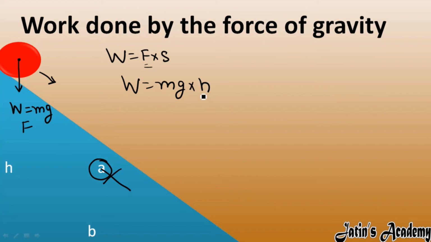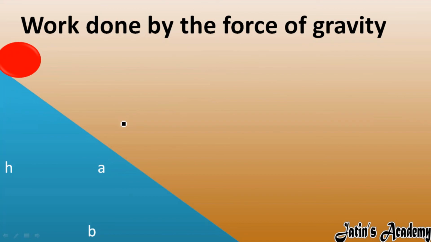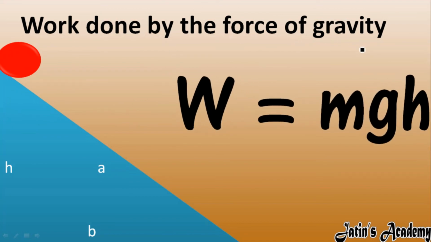So work done due to gravity on a body is mgh. This formula you have seen as the potential energy formula, which is derived from the same relation: gravity force is acting on a body, and the body moves a certain distance, and that distance we are taking as a vertical height. So if someone asks for work done by the force of gravity, then that direct formula we will use: W is equal to mgh.